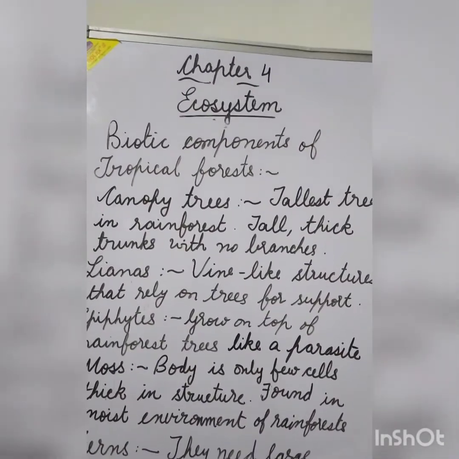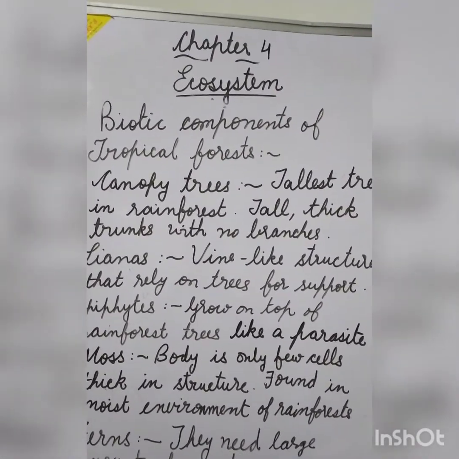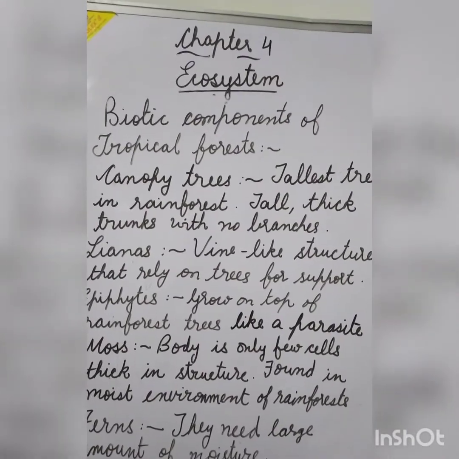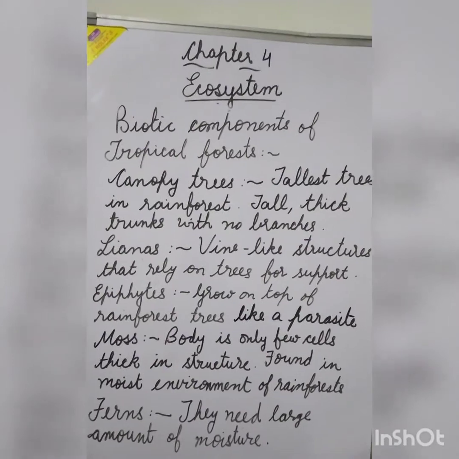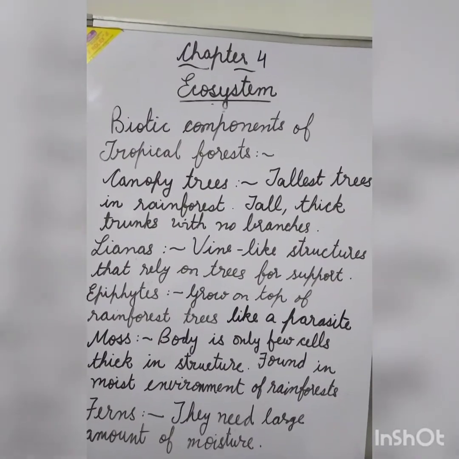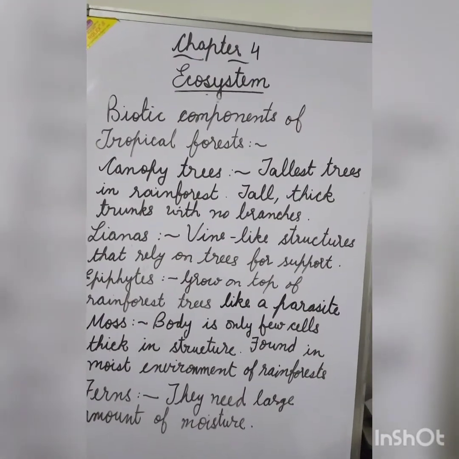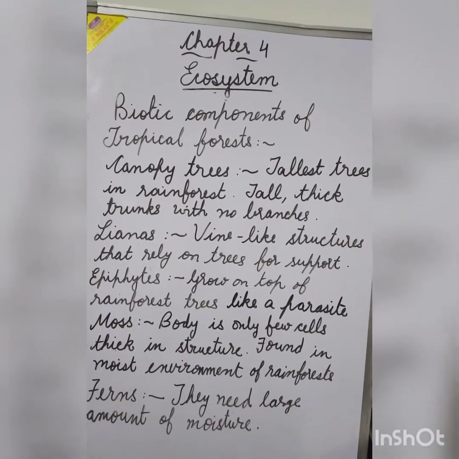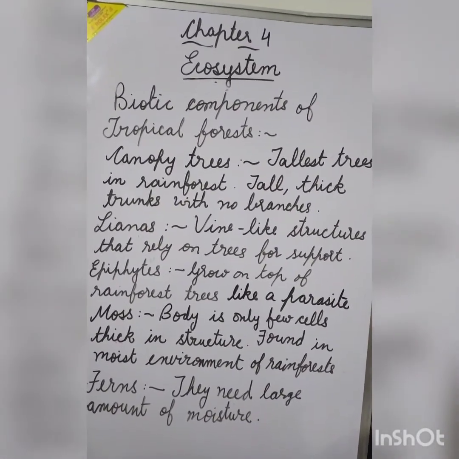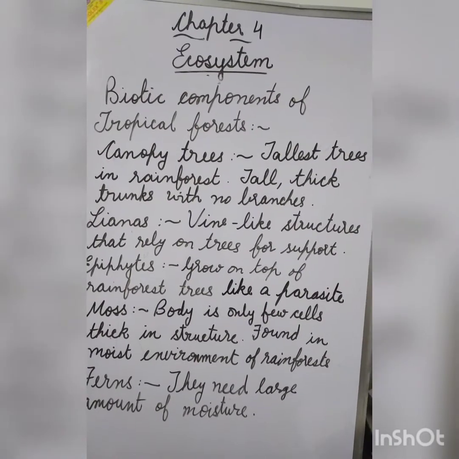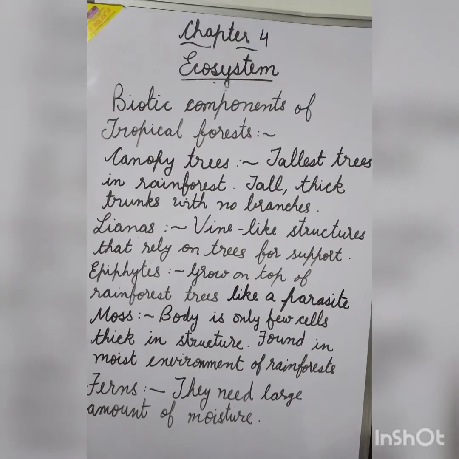The forest ecosystem consists of the woodlands in which plants, animals, trees, microorganisms are present along with the abiotic components. Now here we'll discuss the biotic components of a tropical forest. Canopy trees. These are the tallest trees found in the rainforest. They have tall, thick trunks with no branches. The lianas. These have vine-like structures and they rely on the trees for support.